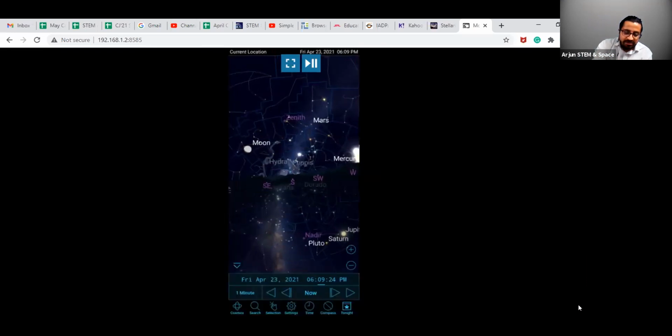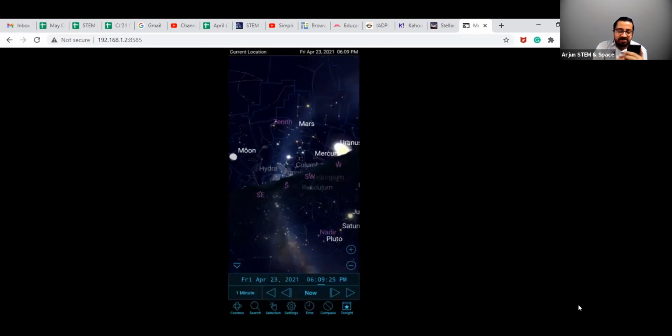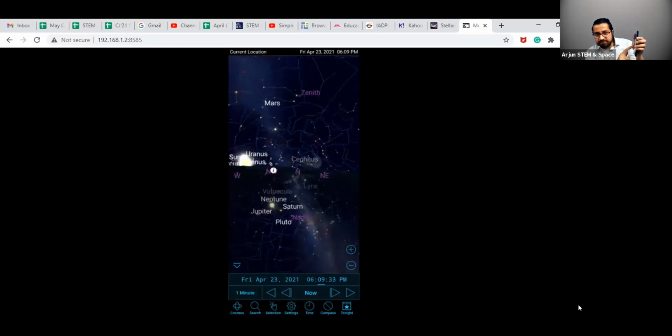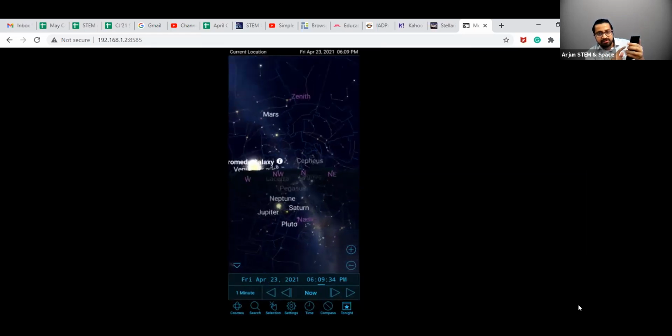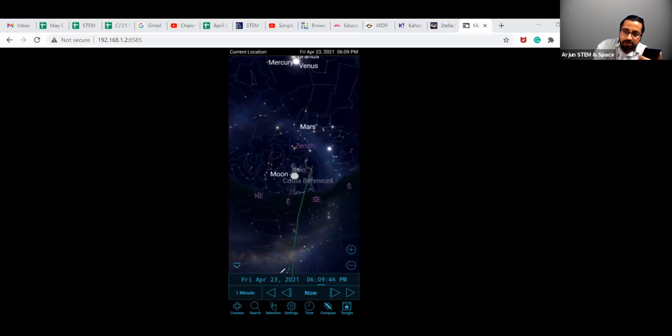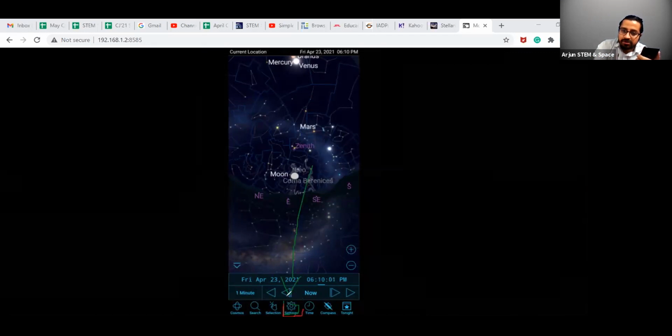All right. So let me show you how you can see different things on it. First of all, as I pan around with my hand, you can see this entire thing moving. Can you see it? It is moving on my phone. So the first thing I'll be doing is going to the settings. The settings is right over here, at the bottom. This right here is the setting. So I'm going to the settings right now.